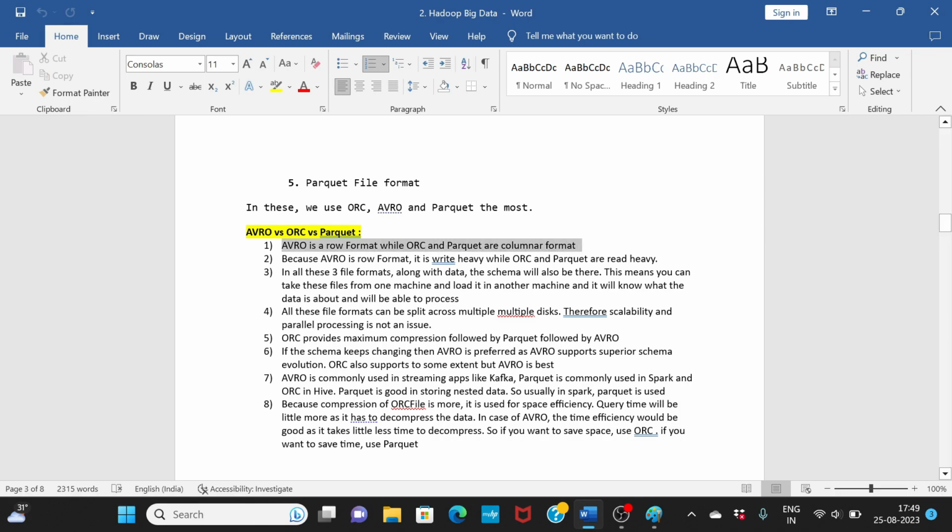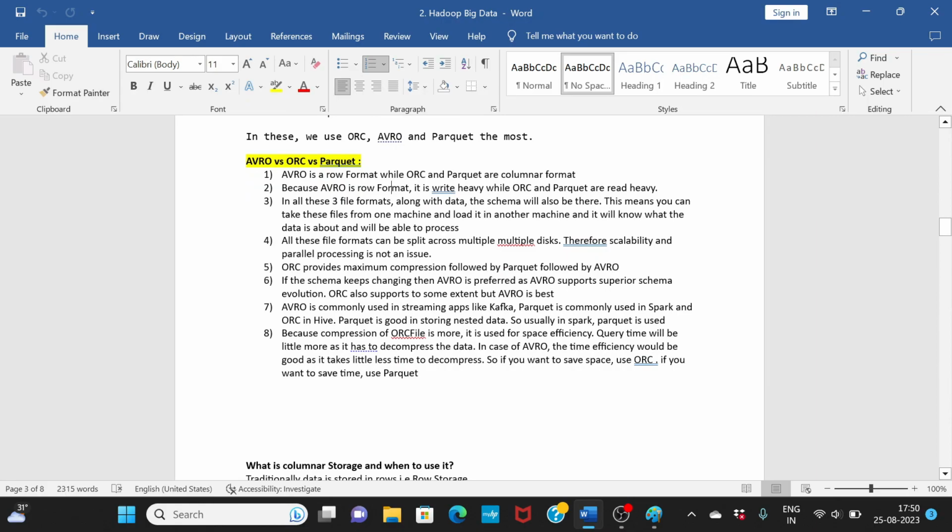So Avro is a row format, and ORC and Parquet are columnar formats. Because Avro is a row format, it is write heavy, while ORC and Parquet are read heavy. In all these file formats, along with the data, the schema will also be there. That is one common thing. Now all these file formats can be split across multiple disks, therefore scalability and parallel processing are not an issue.